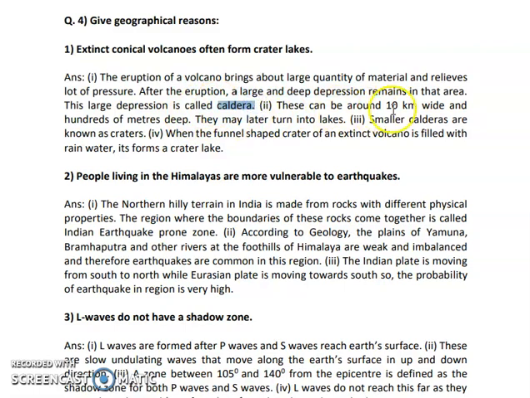Okay, so a caldera is almost 10 kilometers wide and it is 100s of meters deep. Okay, so when the rainwater starts accumulating in these calderas, then it forms lakes, and these lakes are called crater lakes. Okay, so they have a funnel type of shape and they are basically seen in extinct volcanoes.